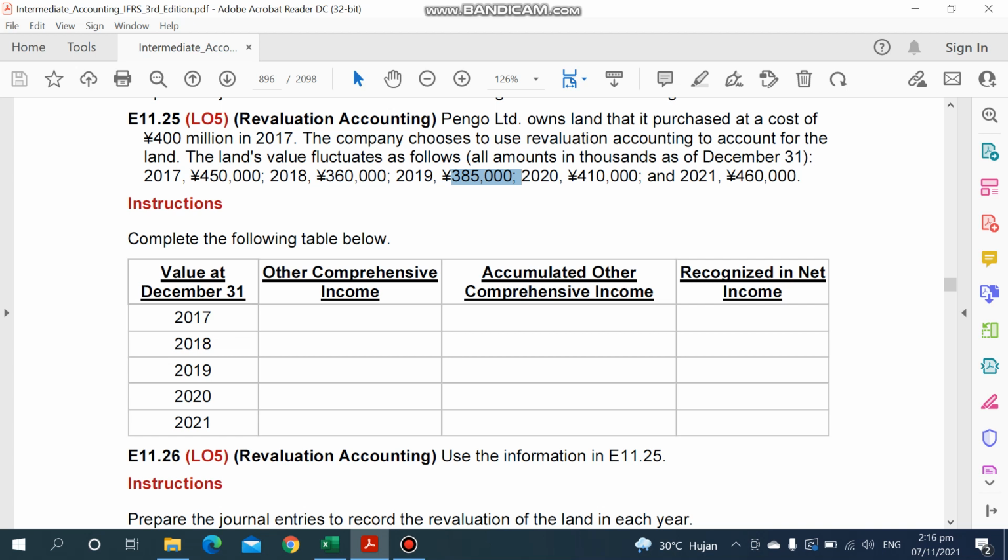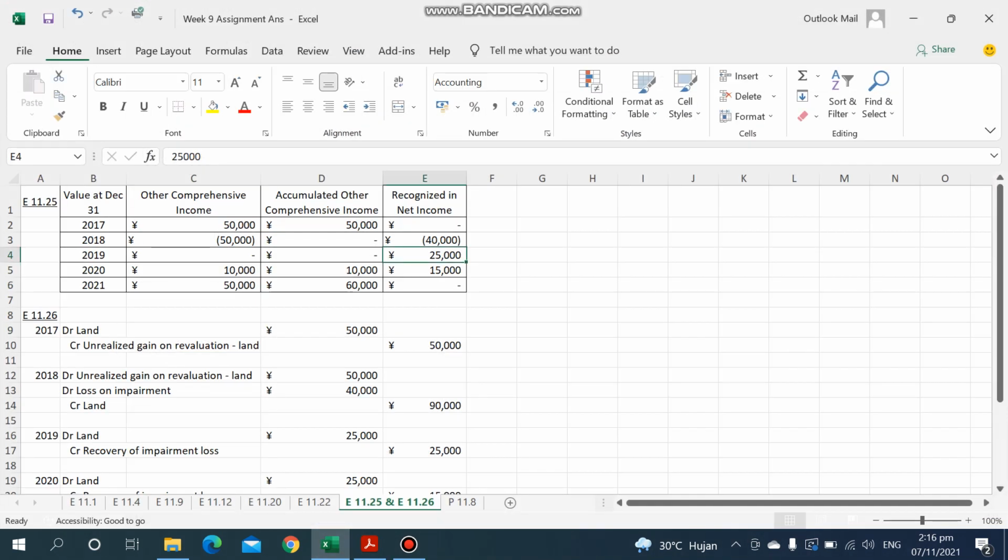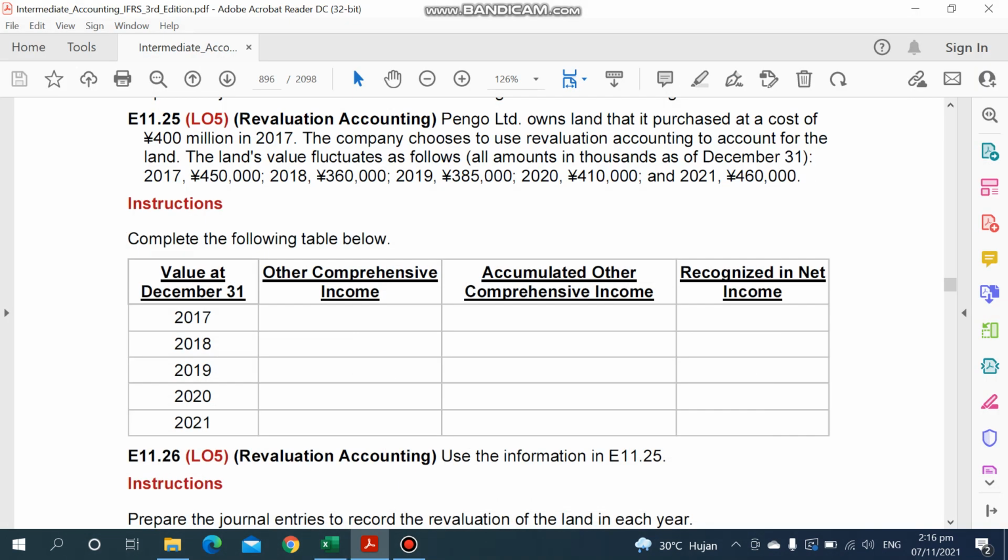So this will be the recovery of impairment, the 25,000. Recovery of impairment will be recognized under net income in other income and expense. So only 25,000 here.